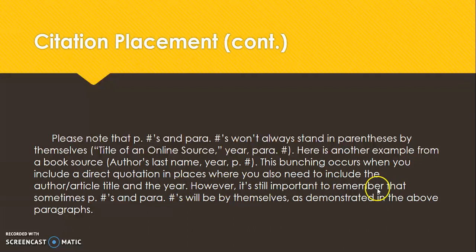However, it's still important to remember that sometimes page numbers and paragraph numbers will be by themselves, as demonstrated in the above paragraphs. In the paragraphs that we previously mentioned, you saw some examples where the paragraph and the page numbers were by themselves. If you need more help with that, go ahead and refer back to that example.